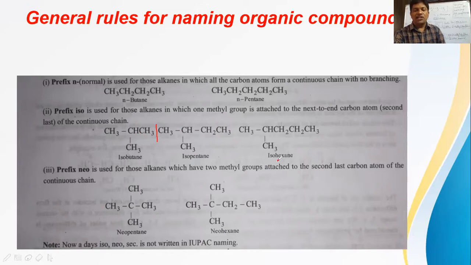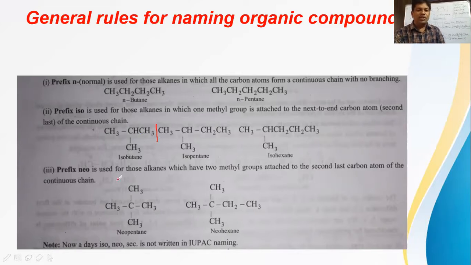After that, isohexane again. Isohexane indicates that the last but one carbon, the second last carbon, has one methyl branch. So it is called isohexane. But the IUPAC names will be different for these three. IUPAC names are different from common names.